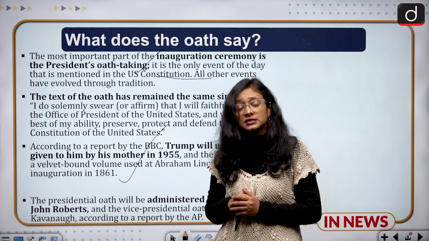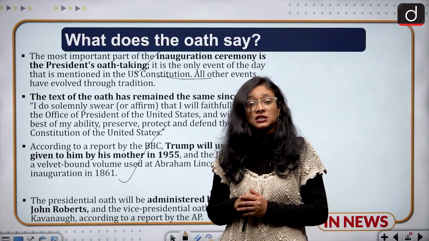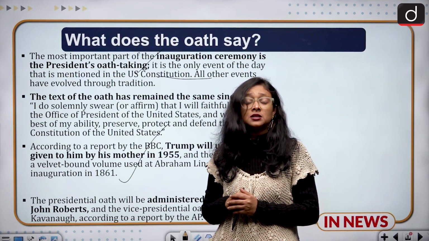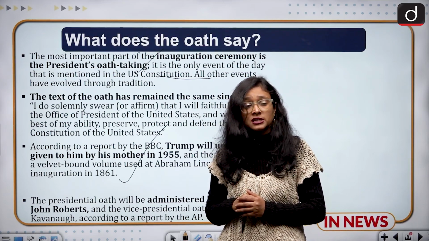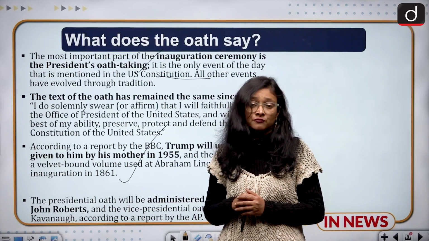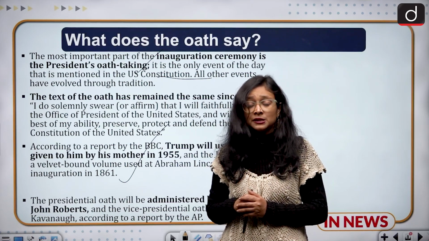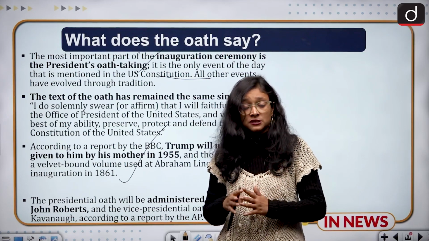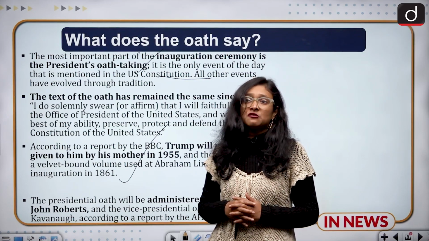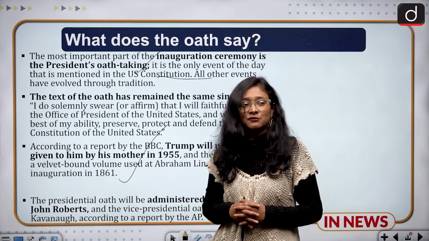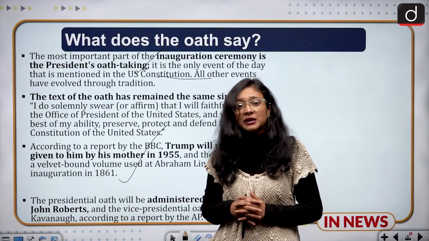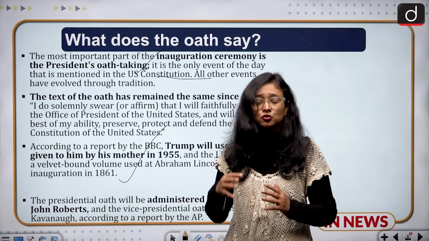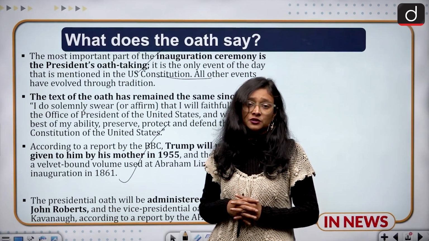He had already said in various rallies during his election campaign that he will be very hard in terms of immigration policies, he will check all the borders of America, and illegal immigrants will be deported to their respective countries. So this could be one of the highlights, and we can expect that he will be a little hard on immigration policies, and also on energy and climate change.